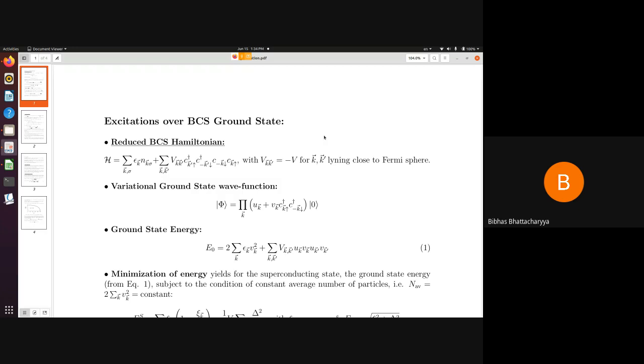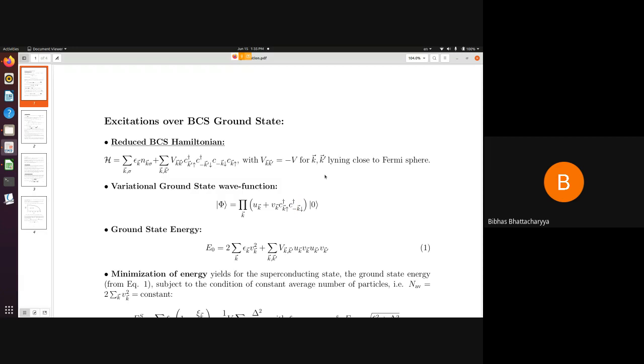Okay, so to study this ground state of the BCS Hamiltonian, we started with a variational wave function which looks like this, where u_k was the probability amplitude that the states k up and -k down are vacant, and v_k is the probability amplitude that this k up and -k down are simultaneously occupied.